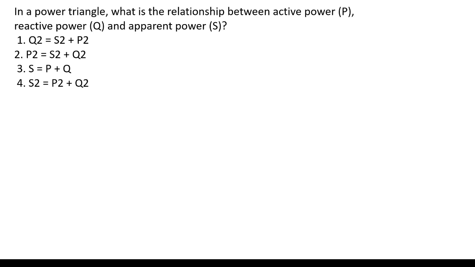In a power triangle, what is the relationship between active power, reactive power, and apparent power? We know very well active power is drawn like this, and reactive power is at a 90 degree angle to the active power. The resultant is nothing but the apparent power. So what is the relation?